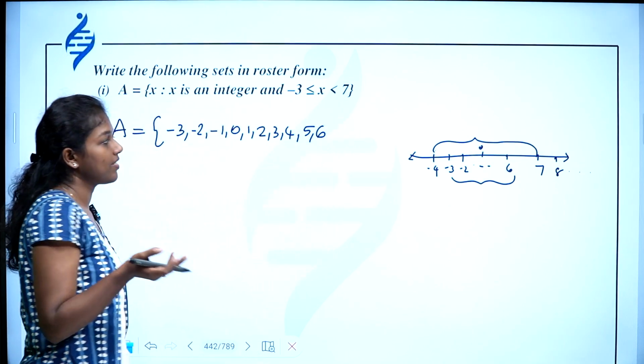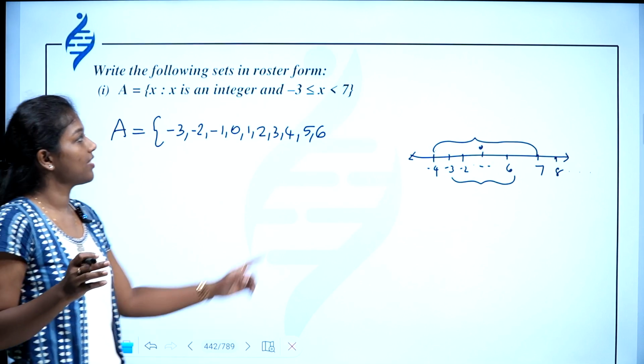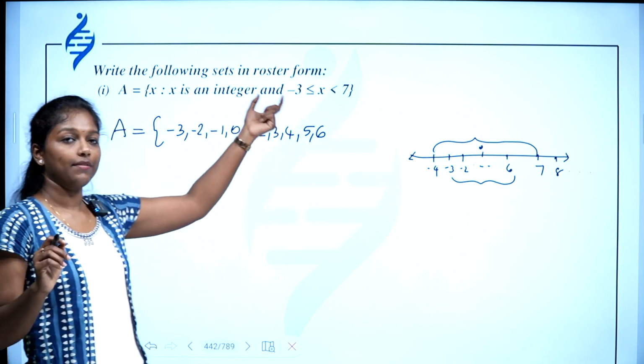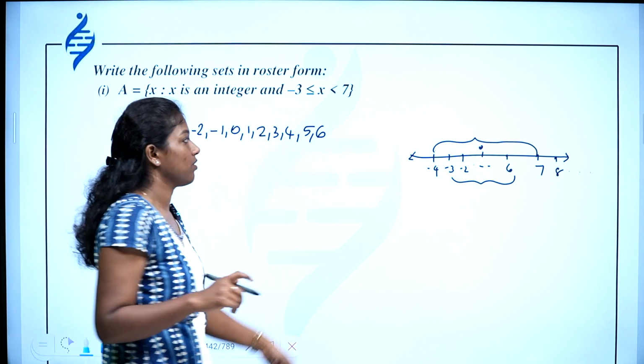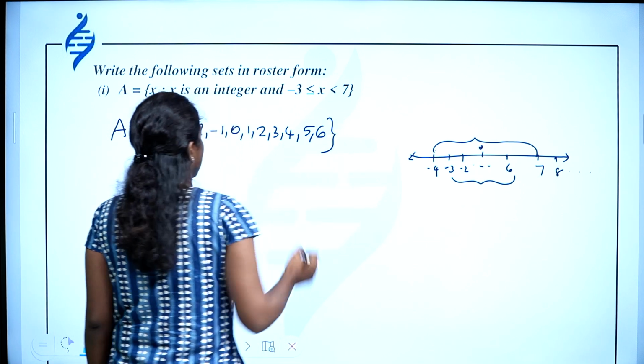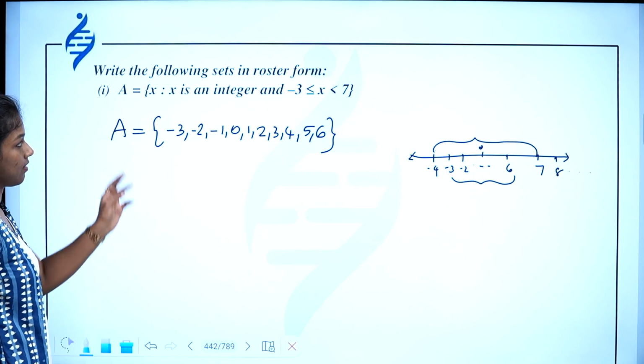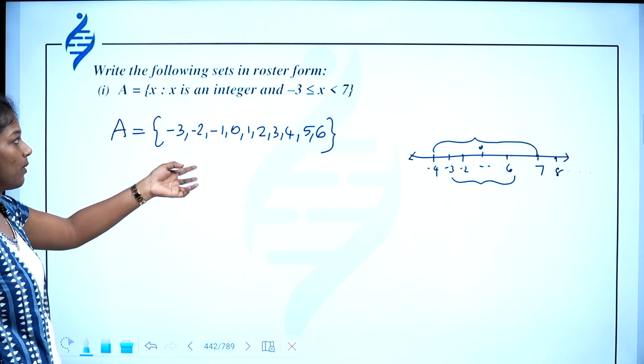Do we need to include 7? No, because here there is only a less than symbol. If there is an equal to symbol, then we have to write 7 also. So this is the roster form of this question: x is an integer and -3 less than or equal to x less than 7.